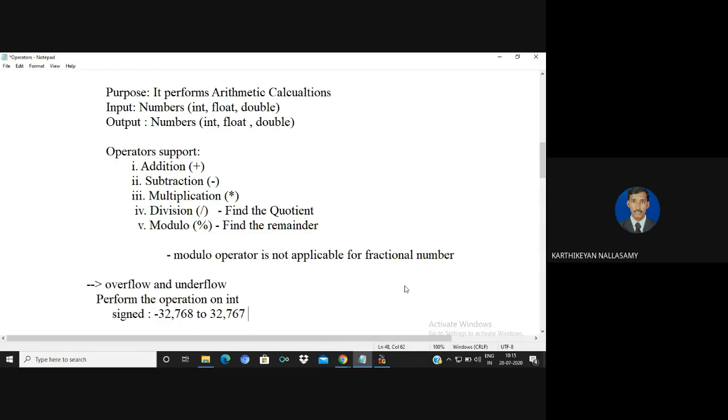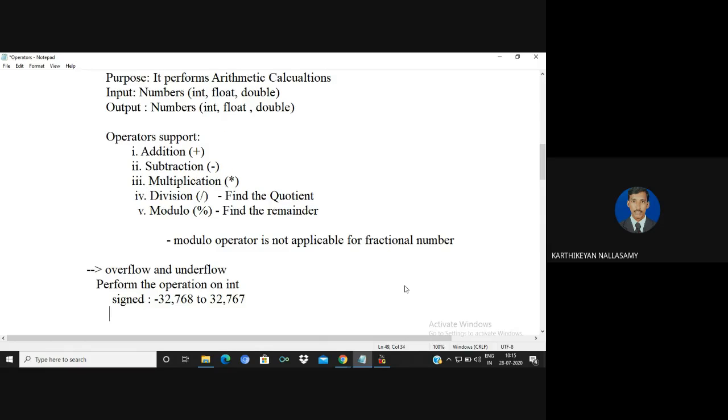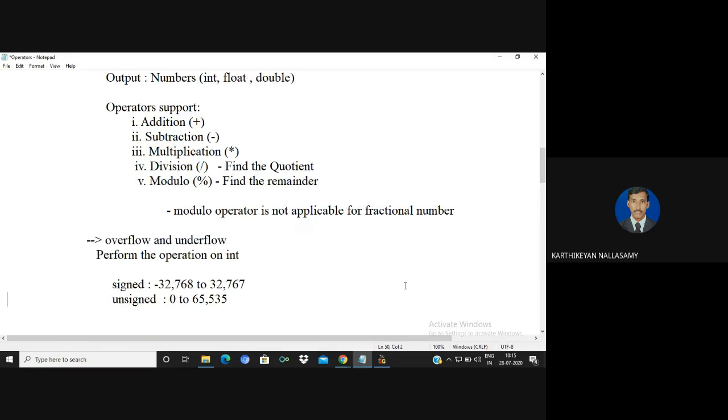This is the range for the signed category. For the unsigned category, the values range from 0 to 65,535.